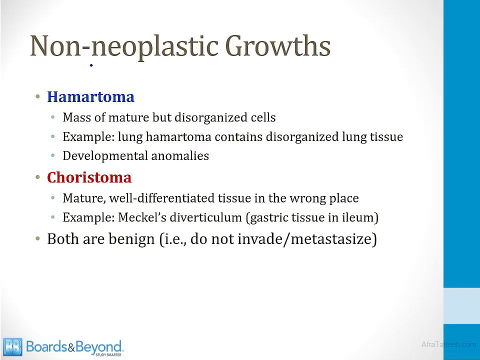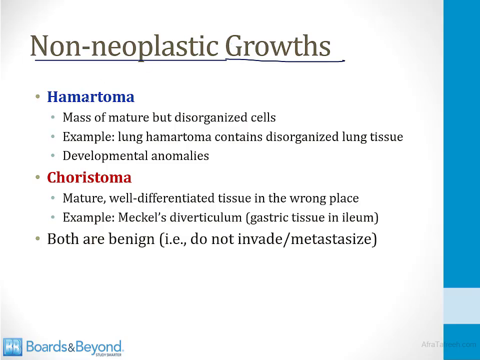Every once in a while, you will find a patient who has a mass. Maybe it's a mass in their abdomen, maybe it's in their lungs. And when the mass is biopsied, it turns out that it is an abnormal growth of cells, but it is not neoplastic. There are basically two times when this happens.